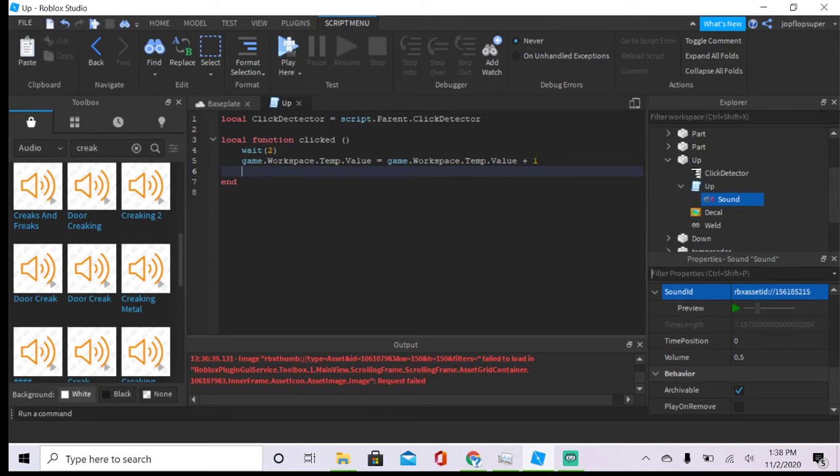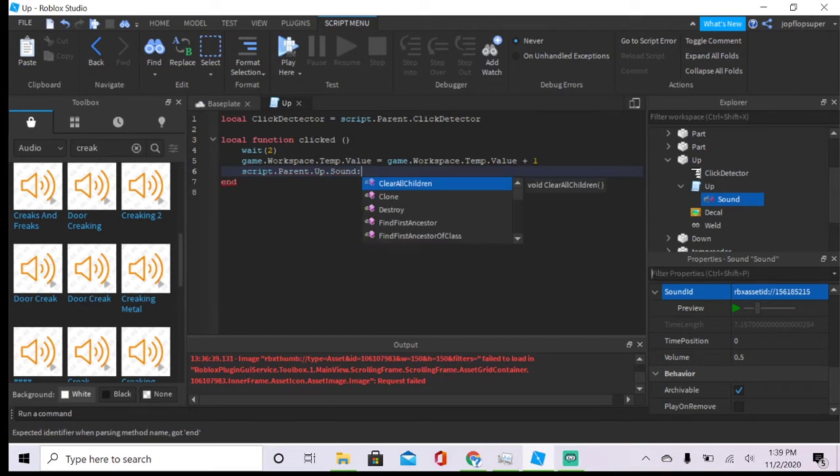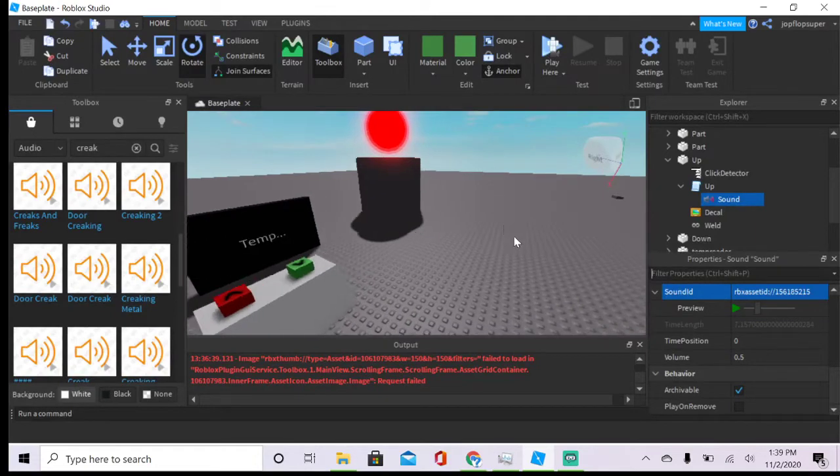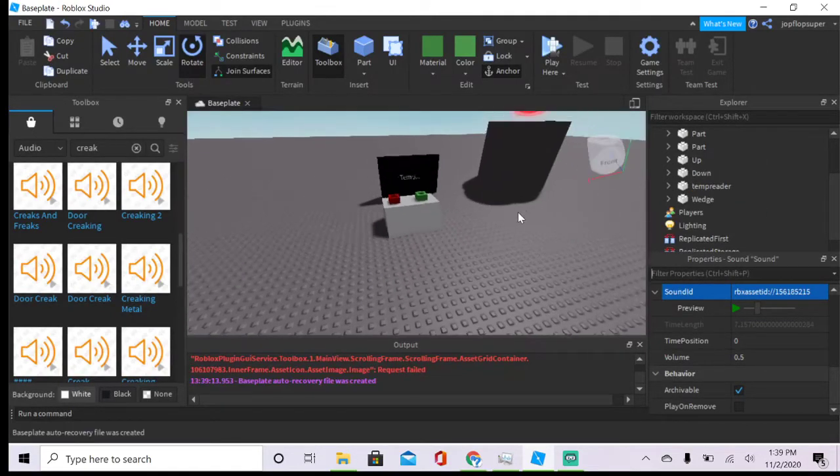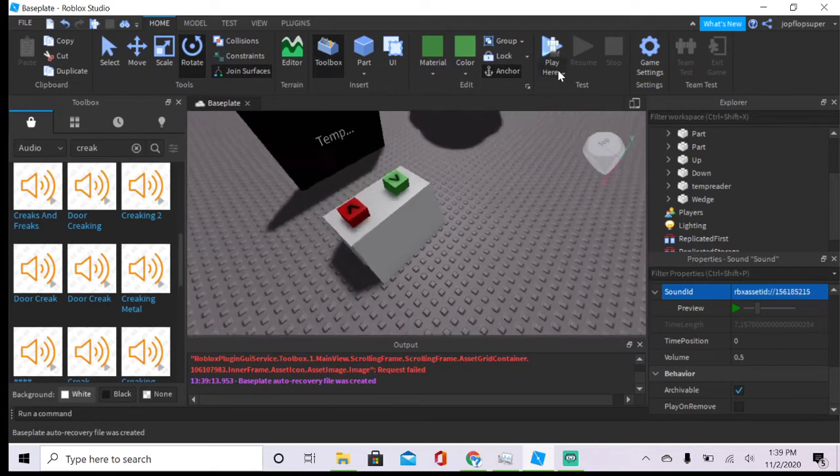It's good now. So now you want to play it whenever you click. So you want to do script.Parent.Up.Sound, colon, and then Play with parentheses, and now it will play each time you click on it. Exit out of the script. We're also doing the same thing for the down button, but it's just a bit reversed.